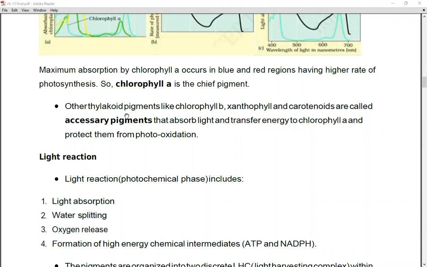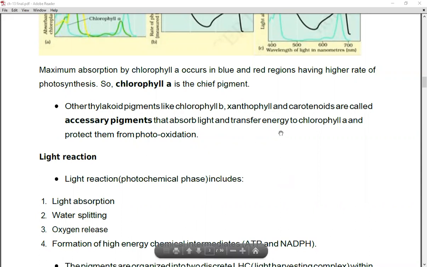As chlorophyll A is the chief pigment, these 3 of them are the accessory pigments. The accessory pigments function for the absorption of the light as well as the transfer of energy to chlorophyll A and protect them from photooxidation.